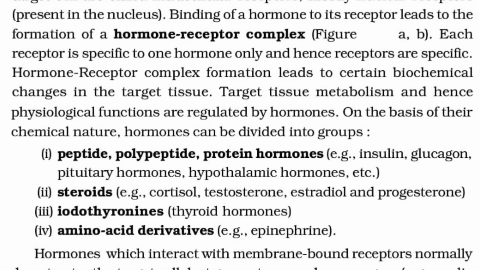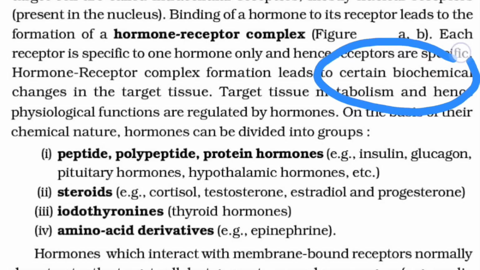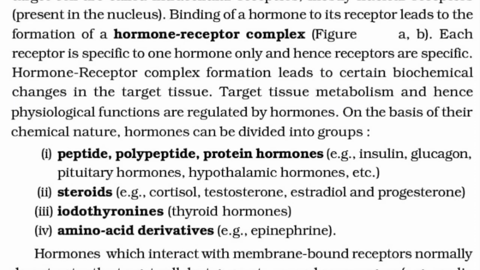Now, the hormone receptor complex formation leads to certain biochemical changes. Obviously, there will be certain biochemical changes if the hormone binds with its specific receptor. It leads to a change in the target tissue. The target tissue metabolism and hence the physiological functions are regulated by the hormone.